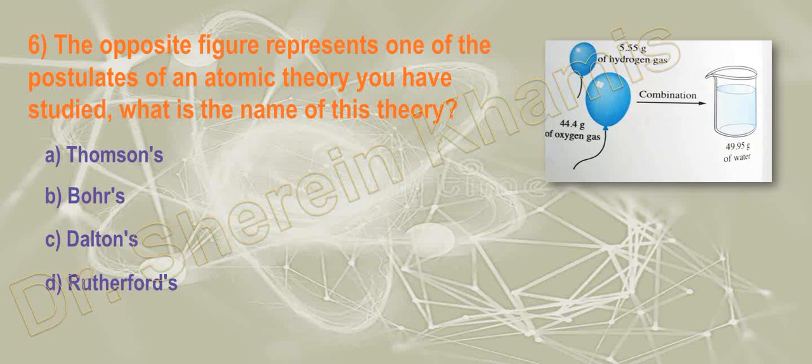Okay, here we have number 6. What do you think about it? We said that we have elements with definite fixed ratios. We have here hydrogen. We take a definite mass, 55.555 gram, and we take from the oxygen 44.4 gram. We take fixed ratios to form what? To form